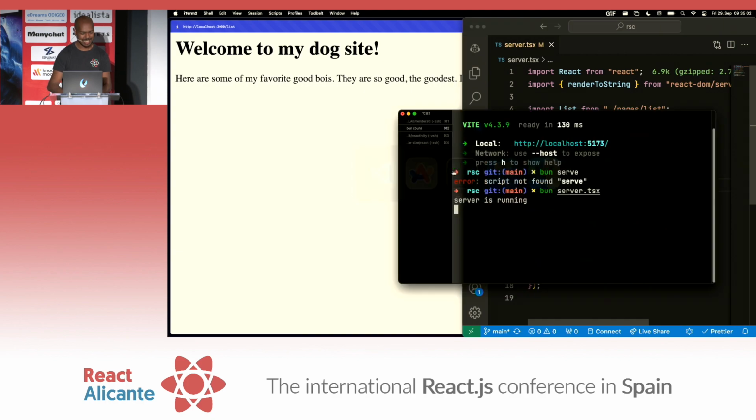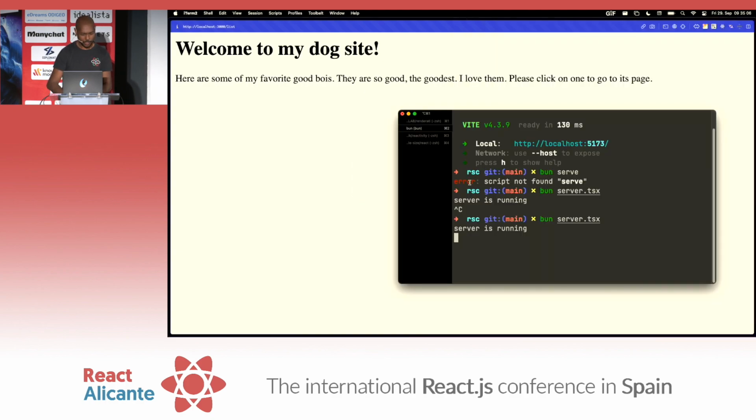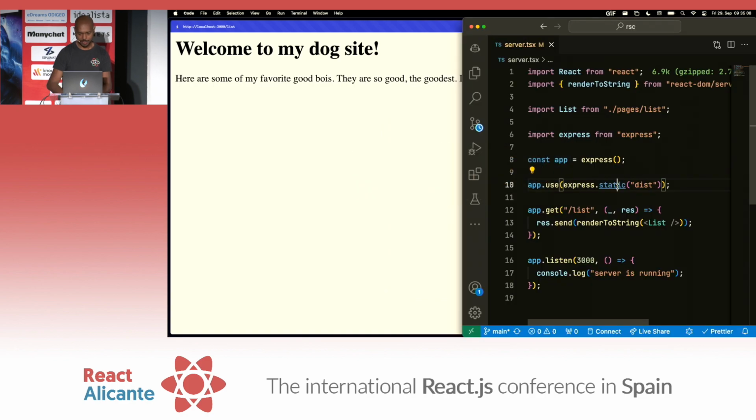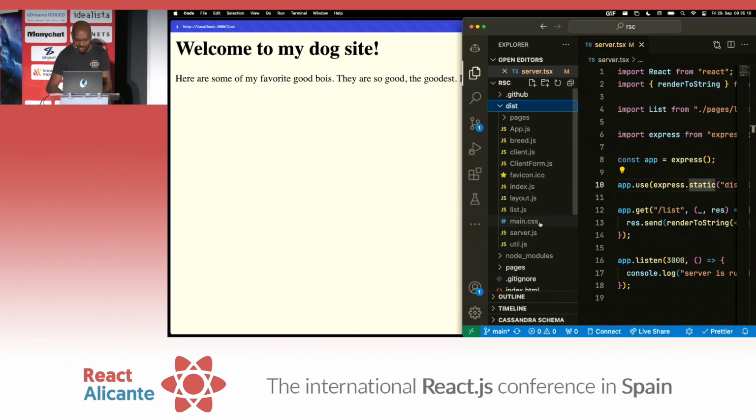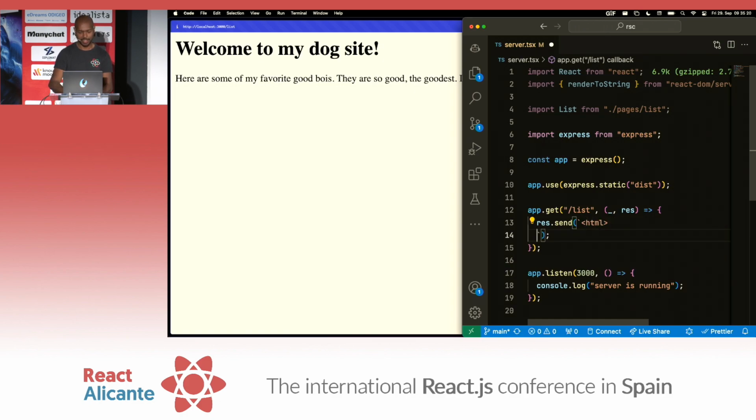We have some static CSS built there. So we'll do it again. And now we should have CSS. Do we have dist? main.css is totally there. But I think, so what we actually need to do, this is kind of a hack. We need to send a full HTML payload. So HTML, come on.